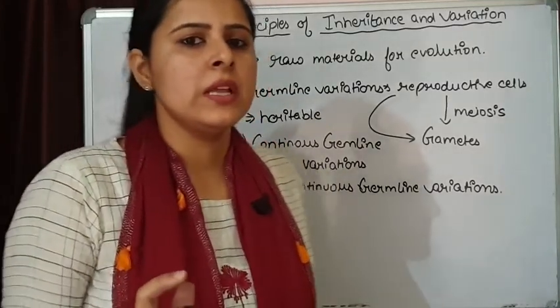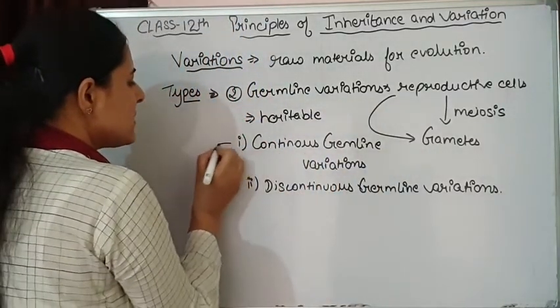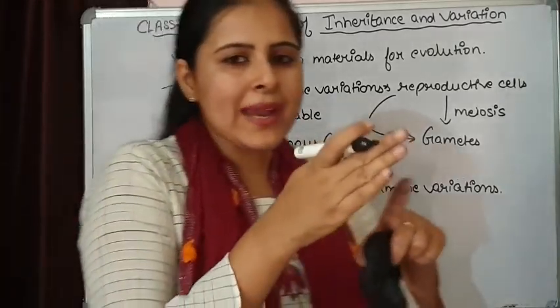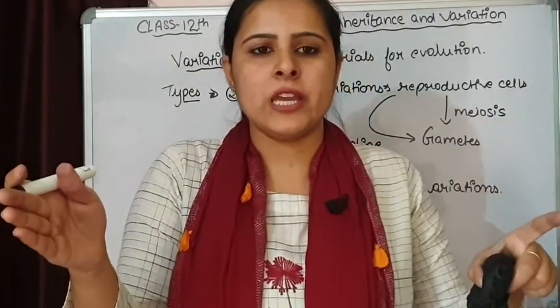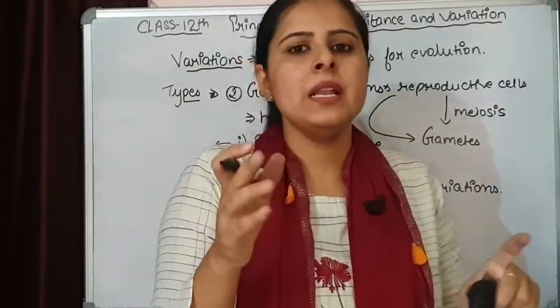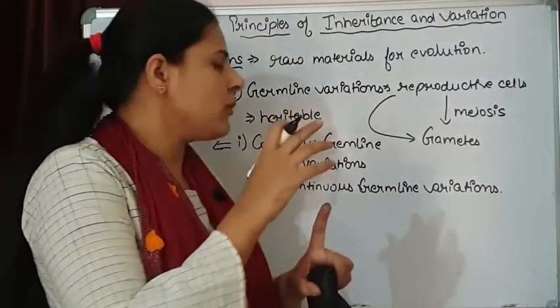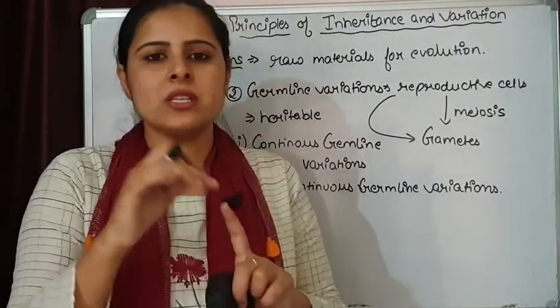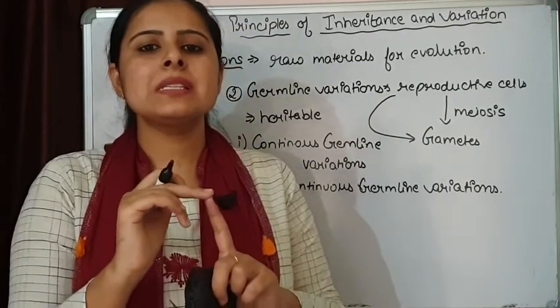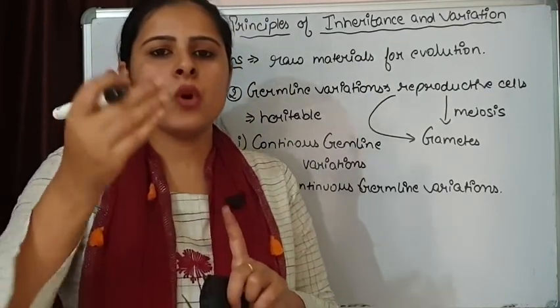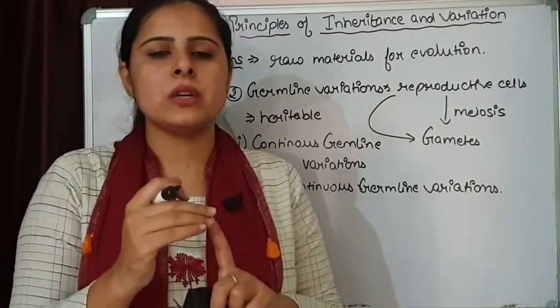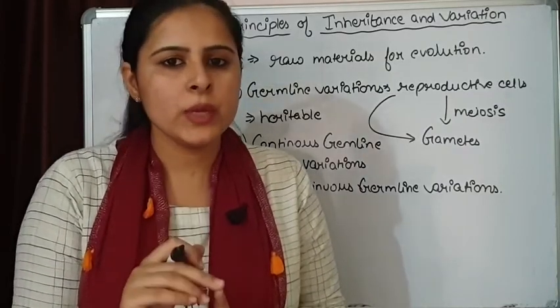Continuous means this includes characters which are showing a wide range of phenotypes. So for example, I talked about human skin color, where more than one gene is going to control the skin color of human beings.